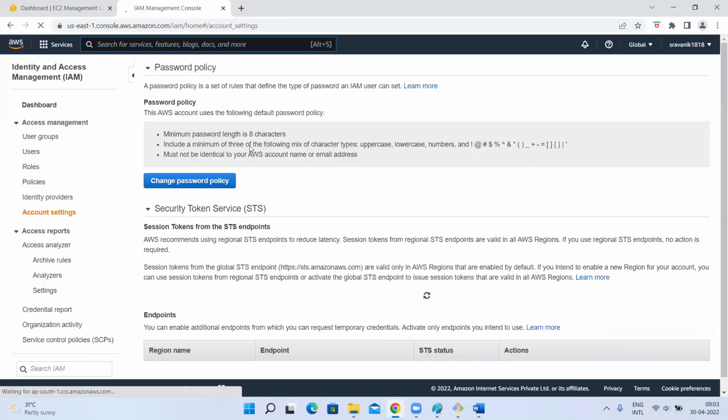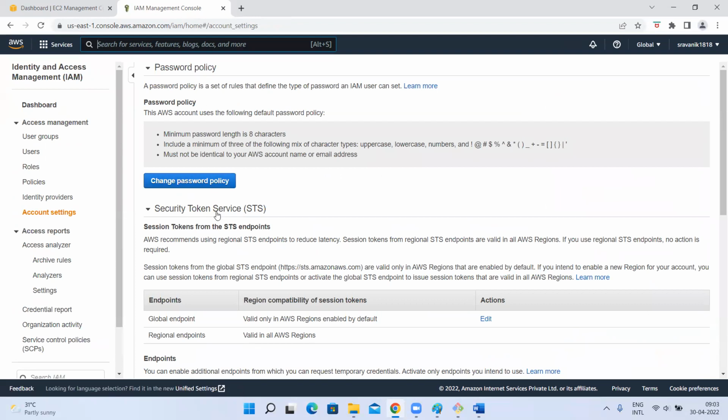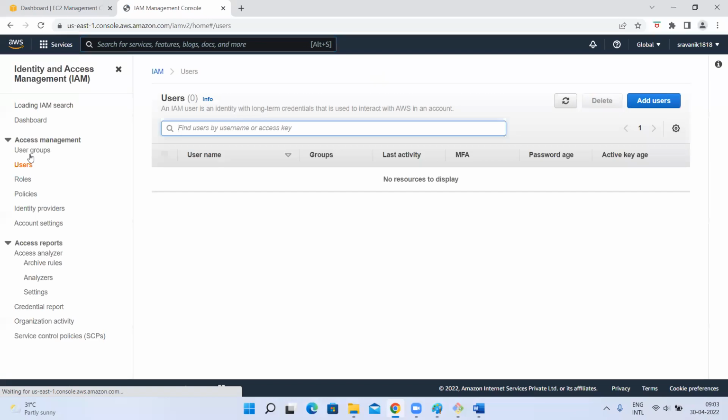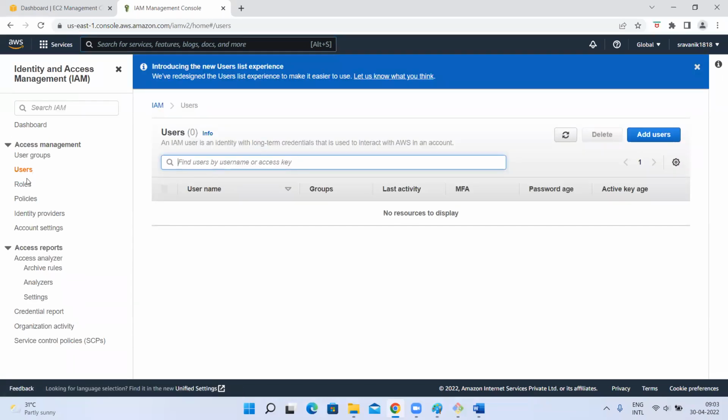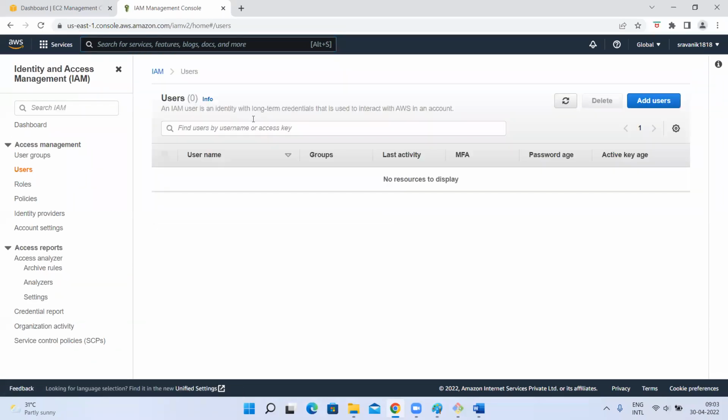Yes, this is change password policies and all. So initial configuration is like that. Anyway, I'll discuss this, no need to worry. So this is my users section. If you want to create a user, you can click Add user. There are no resources to display, which means there are no users as of now.